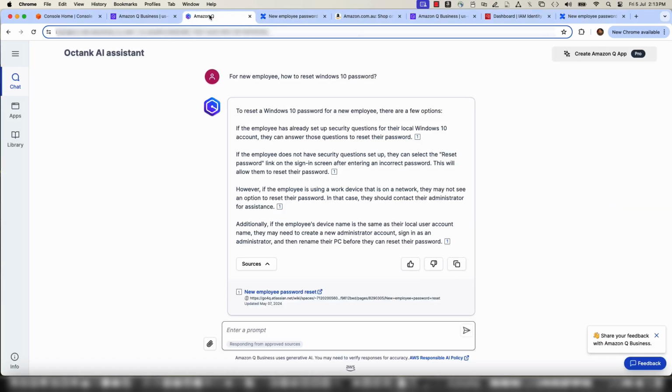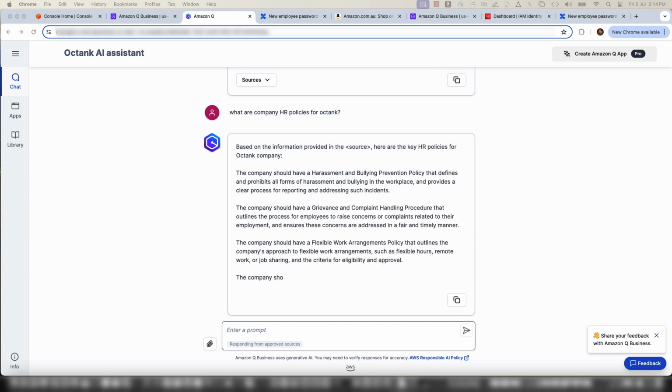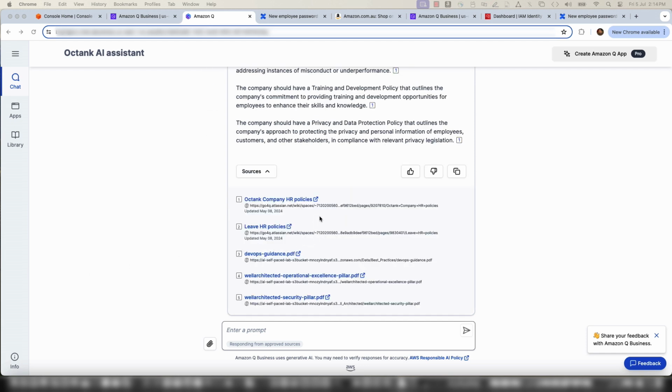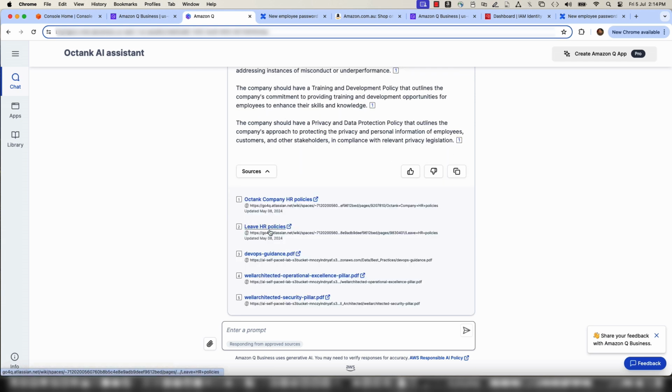Next question, what are company HR policies for Octank? Here you can see that Q Business is giving a collated response using multiple data sources such as Confluence and S3 Data Lake.